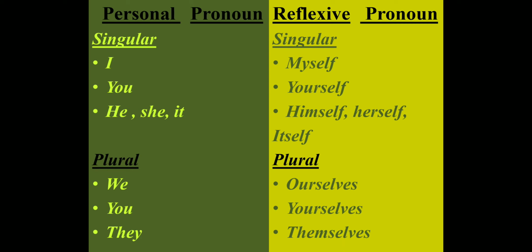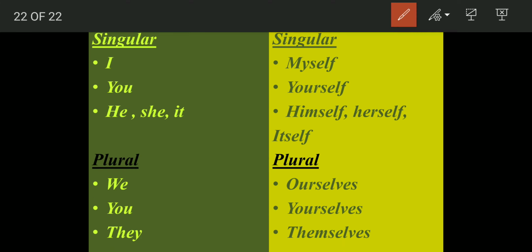You will be saying I hurt myself. You do it yourself. If the sentence is you do it yourself, obviously with you we will be using yourself. You can't be saying you do it himself, you do it herself, you do it themselves. Will you say that? No, you will say you do it yourself. So for you, we use the pronoun yourself. For I, the reflexive pronoun will be myself.